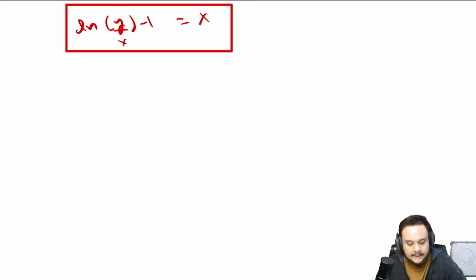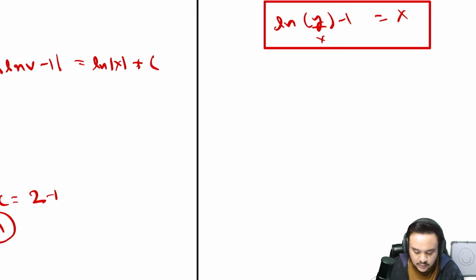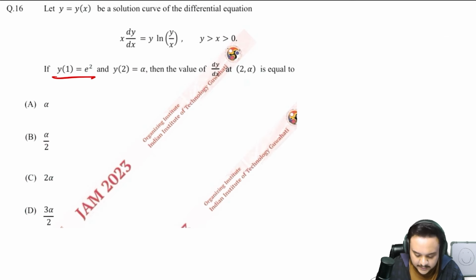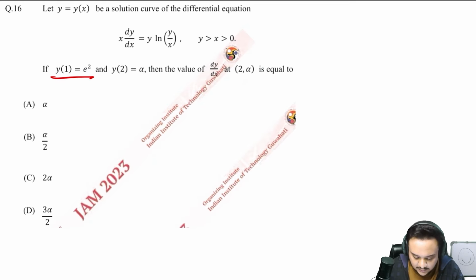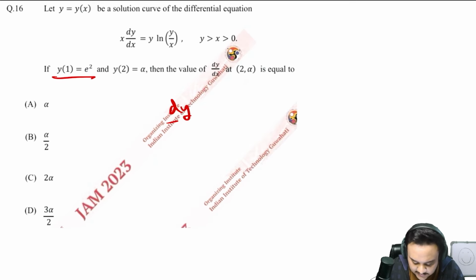Easy. Now from here, on the front page itself, I'll write down what happens if we just take dy/dx. dy/dx was what? It was equal to (y/x) log (y/x).